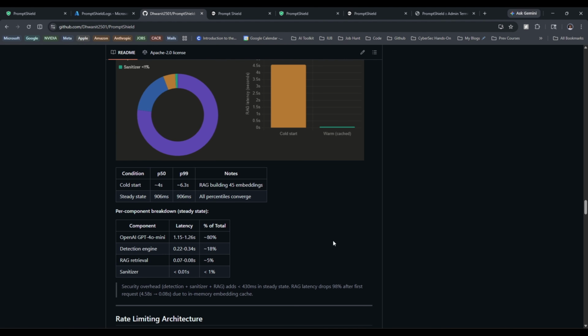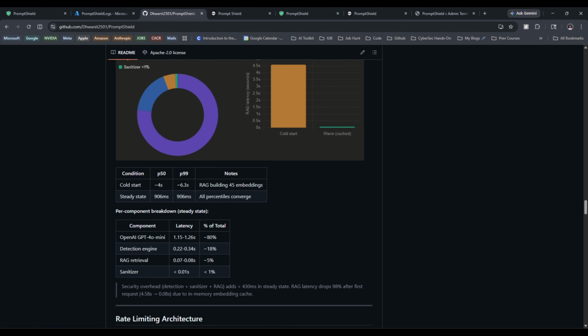If I were to summarize this, the security overhead, that is detection plus sanitization layer, along with the RAG, adds less than 430 milliseconds of latency to the total response time, and RAG latency drops significantly, that is 98% after the first request, due to the in-memory embedding cache that I have implemented.